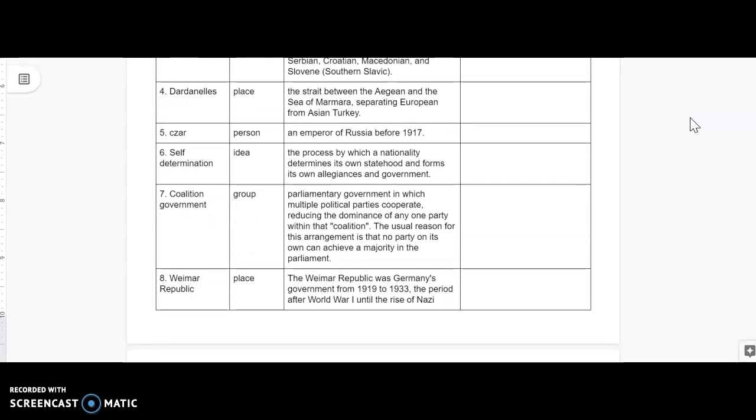7, a coalition government. We see this in countries that have a parliament instead of a Congress. And what happens there, to make a complex idea simple, is that several different parties are running, but none of them achieve a majority rule. So they have to work together in order to make the government work.